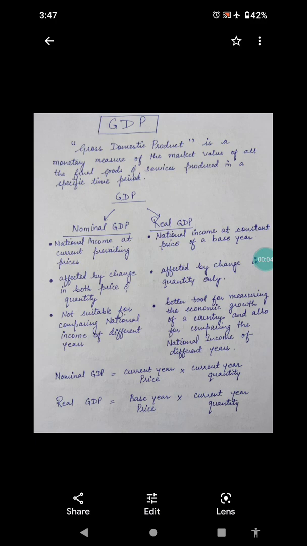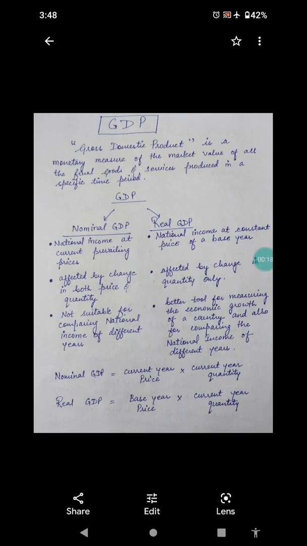Hello friends, today we will study about GDP, Gross Domestic Product. We have also studied this in national income. While calculating national income, this is taken into consideration.